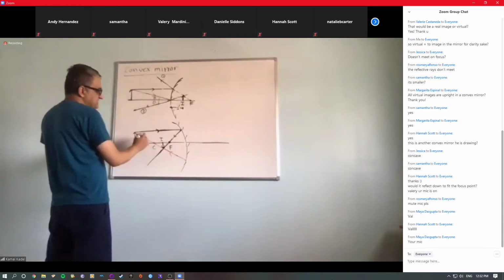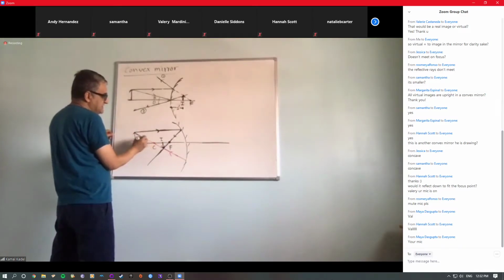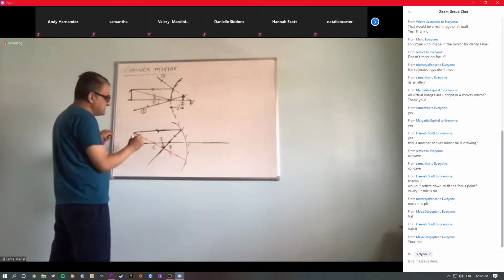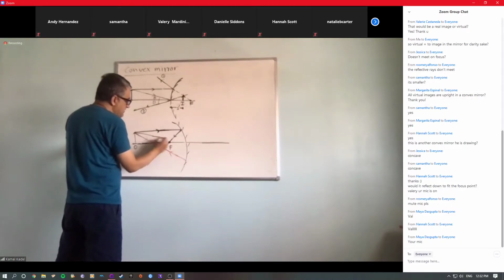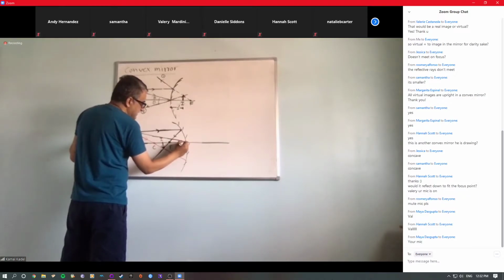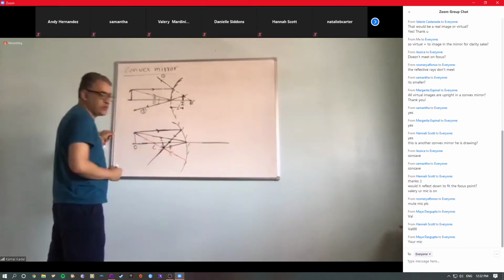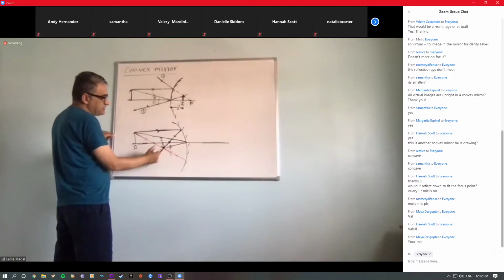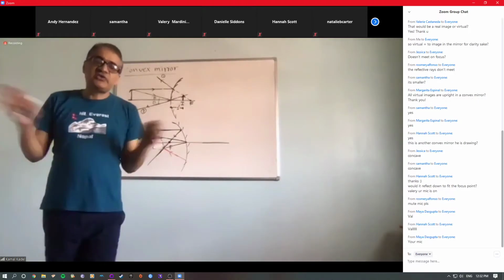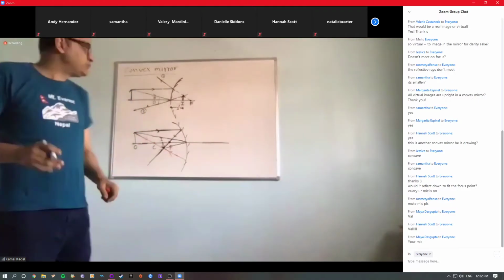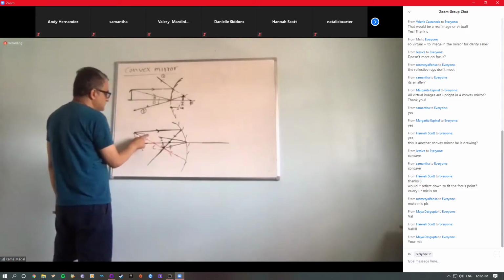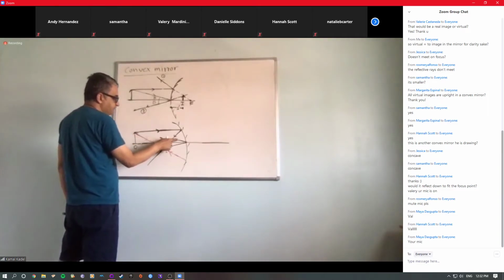I can show you, but it makes my image messy, okay, I'll just erase that later. If you draw a line that is incident here, it will reflect back and pass through that point. You understand my point? So all three will meet there. So we don't need three rays, right? We need at least two rays. So it's up to us which we choose for two, at least two rays, right?